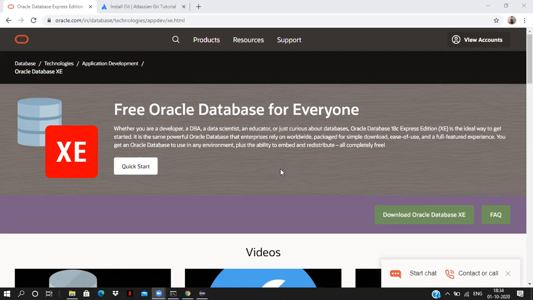Now, what is a database? A database is software where we can store the information of the applications. Take the example of the Google application Gmail. First, if we want to register for Gmail, we have to go to the Gmail website. There we have to register.